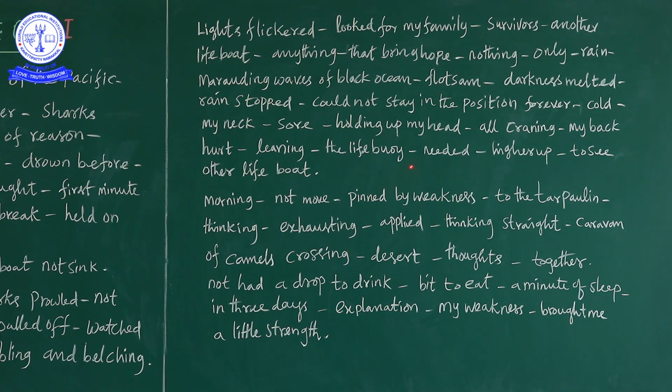Okay, so I hope you have understood. So in this what he says, the lights flickered, the light went out. So he was looking for family and survivors and another lifeboat. But what happened? Nothing helped him. Why? Because nothing came. Only rain came and the violent marauding waves came and hit him. And next, floating debris, all the wastage which is there in the sea, just came together and hit him. Next what happened? Darkness fell.